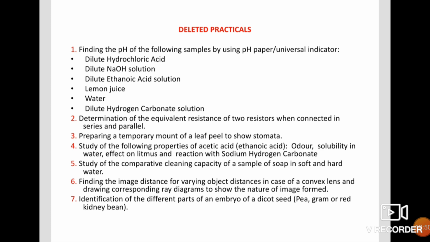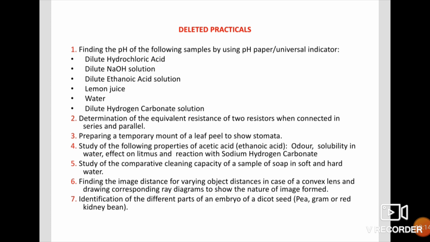And the deleted practicals are these. First experiment, finding the pH of the following samples using indicators, how to find the pH of the following solutions. They removed this part. Then second experiment, determination of the equivalent resistance of two resistors when connected in series and parallel.